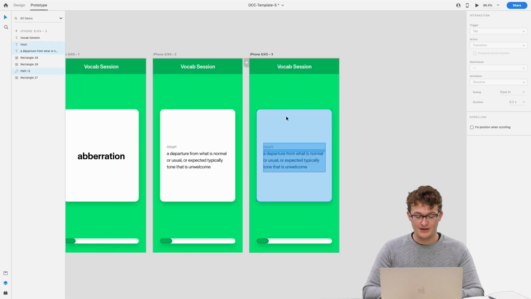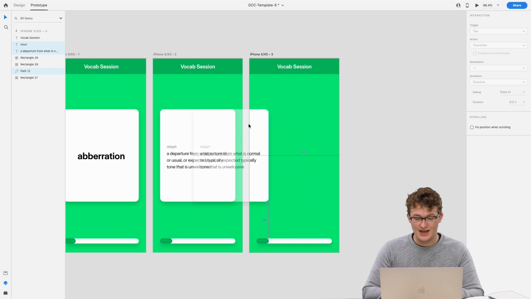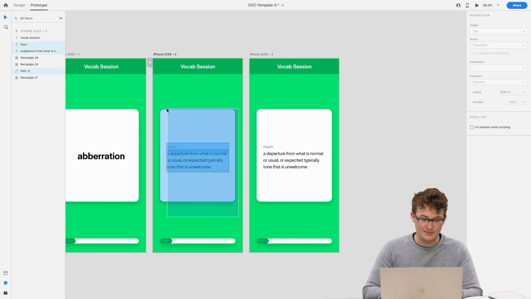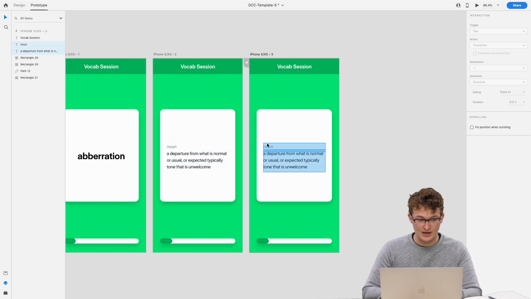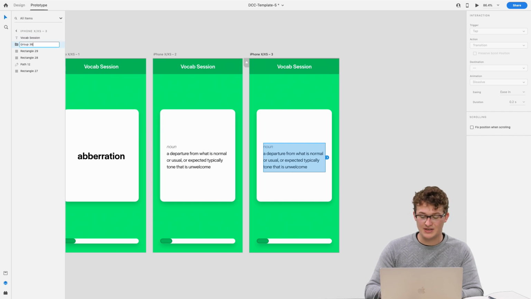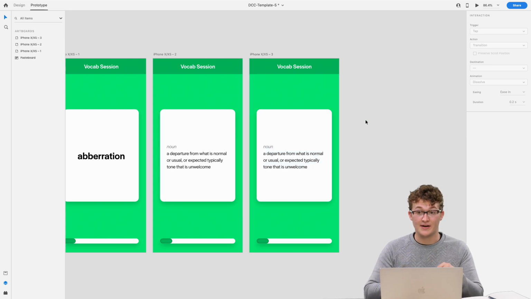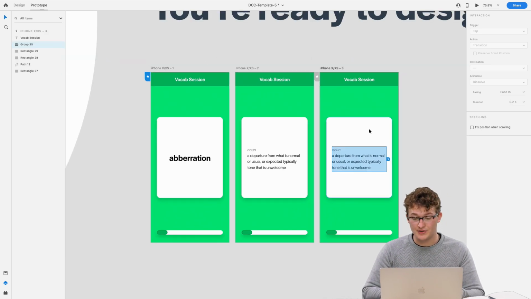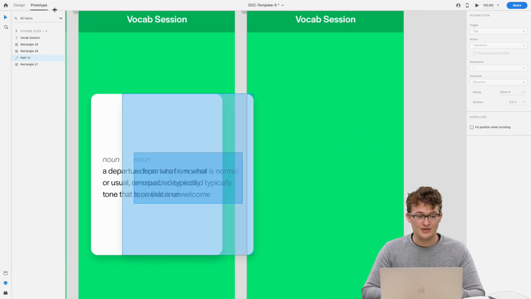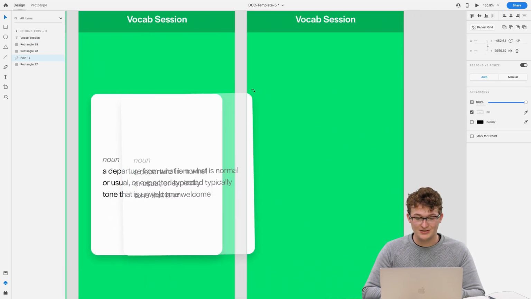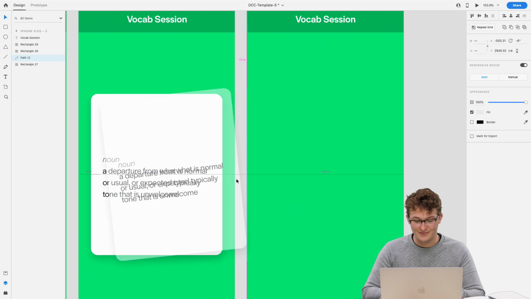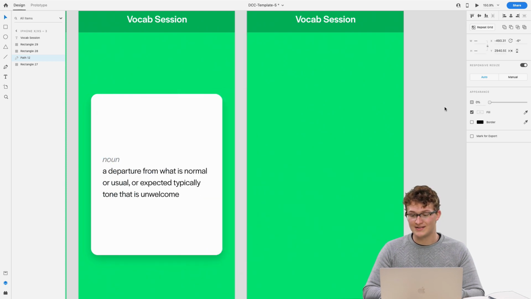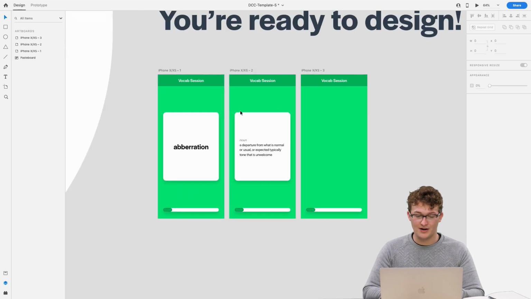Cool. And so perhaps then when they go to the next one, we can duplicate it over here where all this kind of goes off to the side. Actually, okay, we're gonna group some things. We're gonna group those two on both of these. Again, I was grouping them separately so the layer names are different, but if you're duplicating your artboard, the layer names will stay the same. So I'm going to move those off to the side. You can even throw some rotation magic on there too. Why not? And then bring that down to 0 opacity